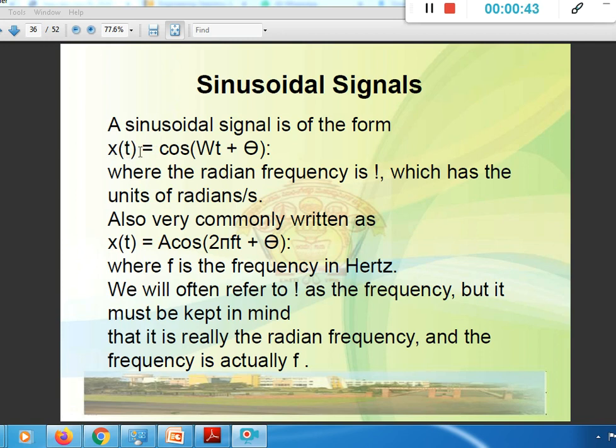So x of t equal to A cos of omega t plus theta is a sinusoidal signal where the radian frequency is omega, which has units of radians per second, and is also very commonly written as A cos of 2 pi f t plus theta, where f indicates the frequency in hertz. This theta indicates the phase shift, and A is the amplitude of the signal.